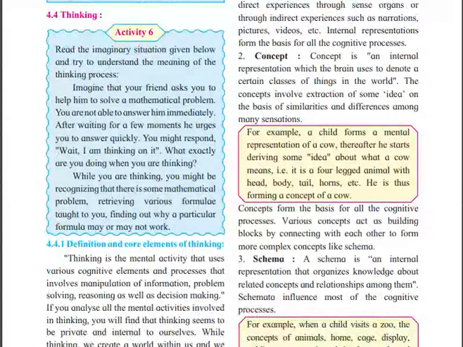Read the imaginary situation given below. Imagine that your friend asks you to help him solve a mathematical problem. You are not able to answer him immediately. After waiting for a few moments, he urges you to answer quickly. You might respond, "Wait, I am thinking on it." What exactly are you doing when you are thinking? While you are thinking, you might be recognizing that there is a mathematical problem and trying various formulae that you were taught.